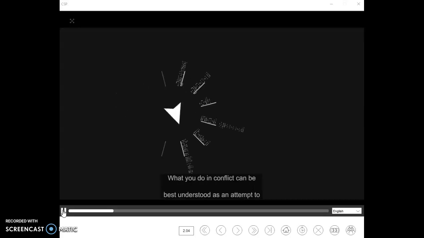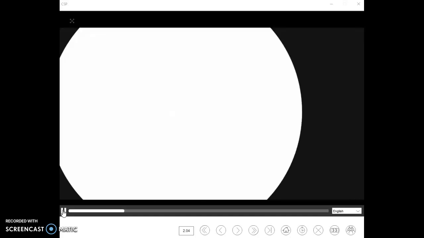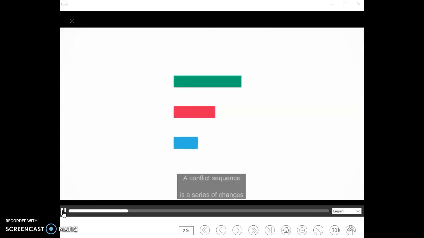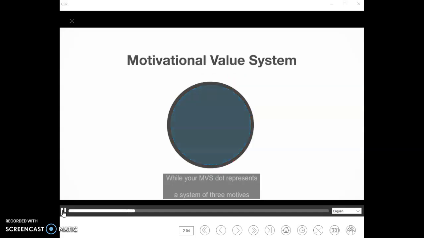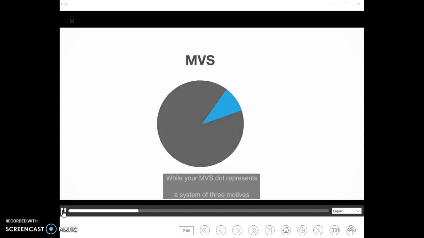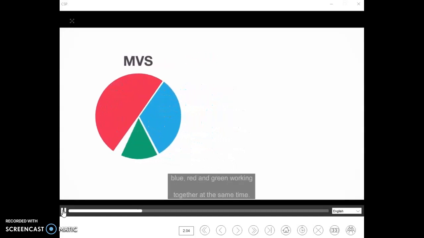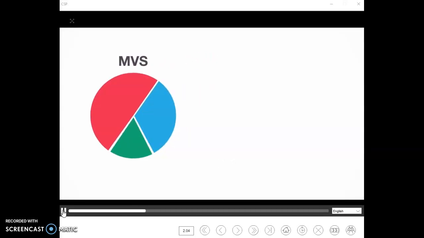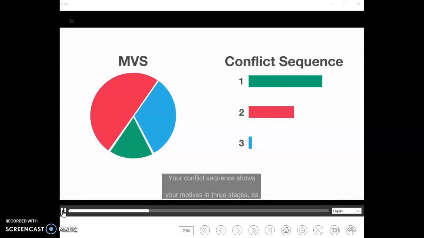What you do in conflict can be best understood as an attempt to restore your dignity and get back to feeling good about yourself. A conflict sequence is a series of changes in motives when things are not going well. While your MVS dot represents a system of 3 motives, blue, red, and green, working together at the same time, your conflict sequence shows your motives in 3 stages as conflict gets worse.